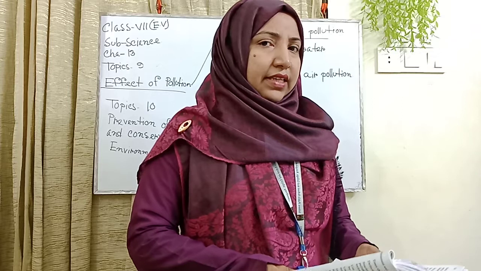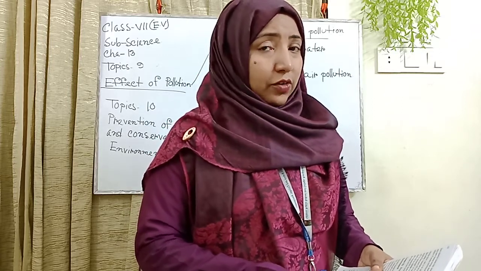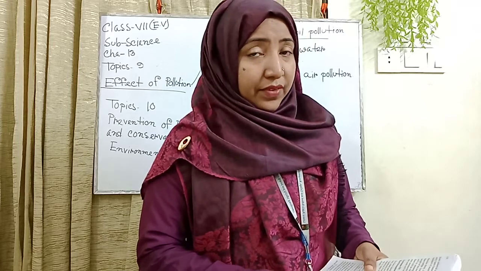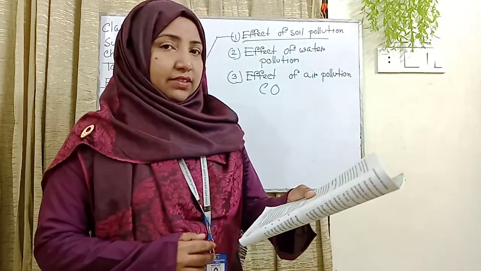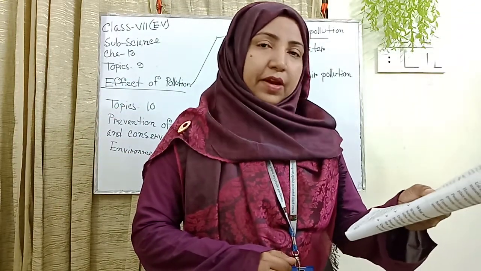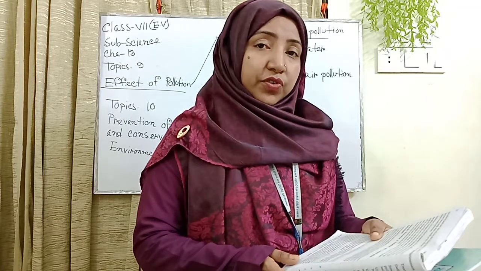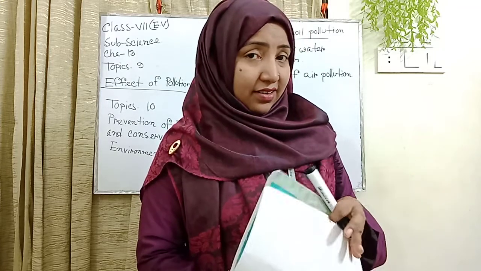There are some facts everyone should be alert about. First, to maintain a healthy environment, measures should be taken to prevent pollution of soil, water and air.